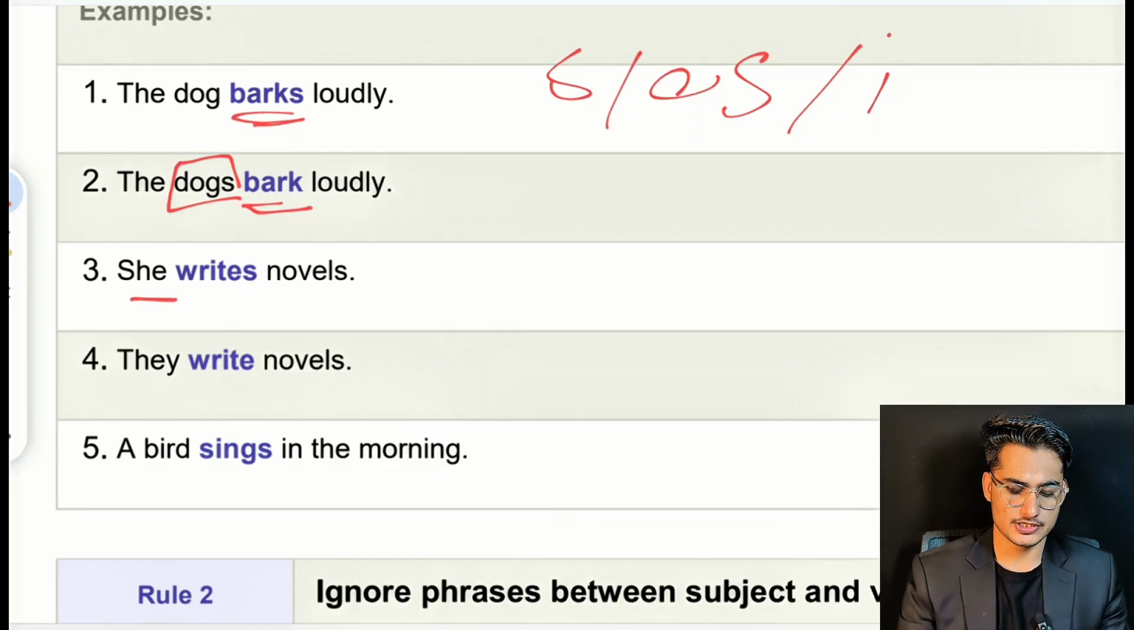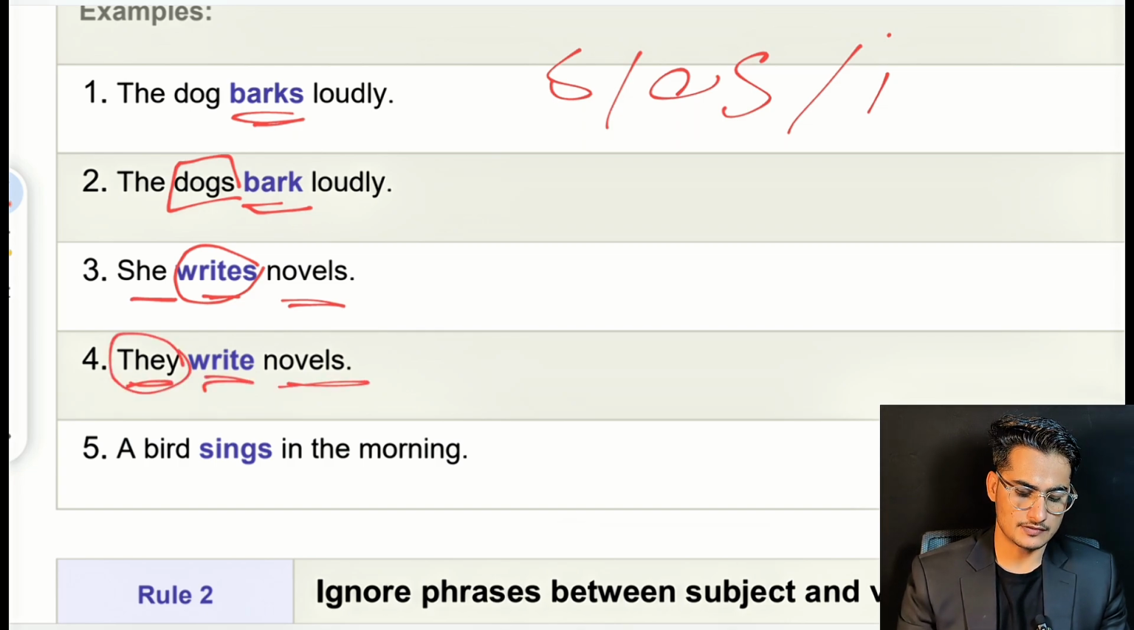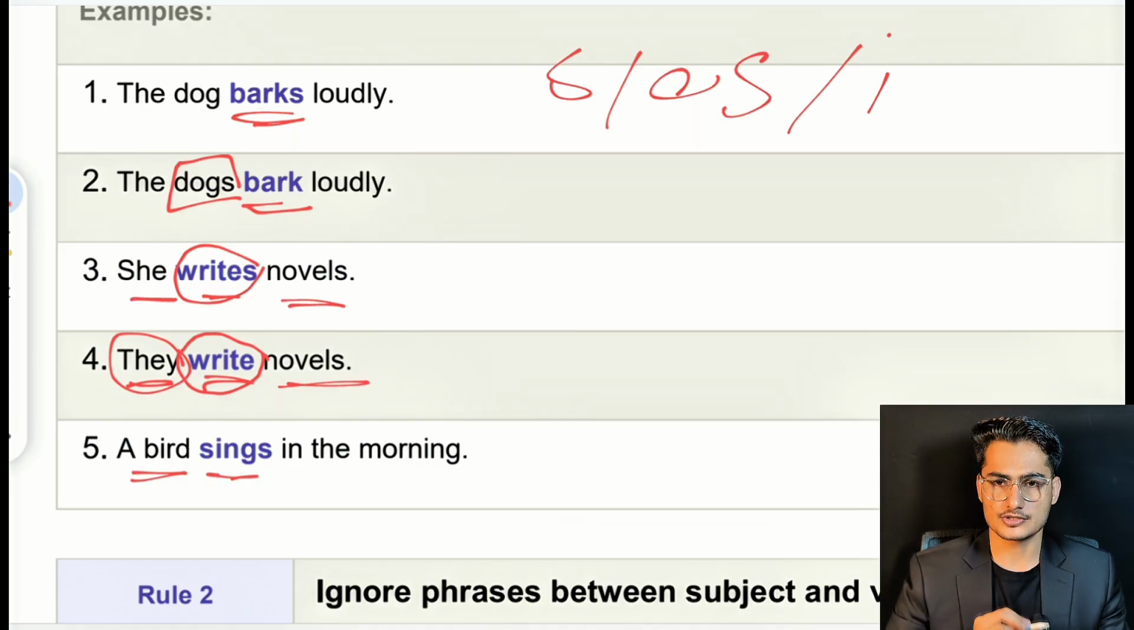Next sentence is: she writes novels. So she is our singular subject and writes is our singular verb over here. Similarly, the next sentence is: they write novels. They is our plural subject, so we have to use a plural verb as well. We have to add write instead of writes. Our last sentence is: a bird sings in the morning. A bird is a singular subject, and for that we have to use sings.